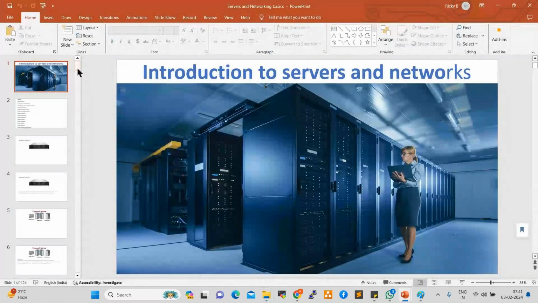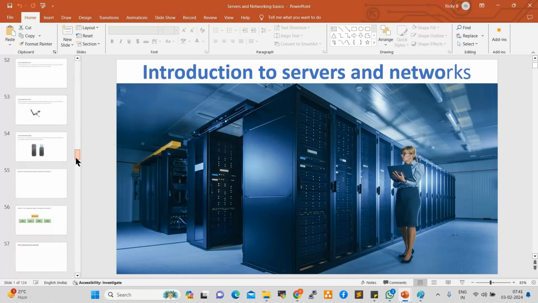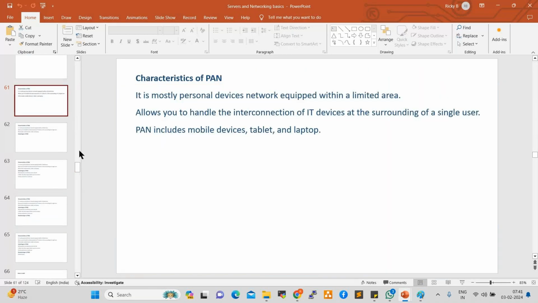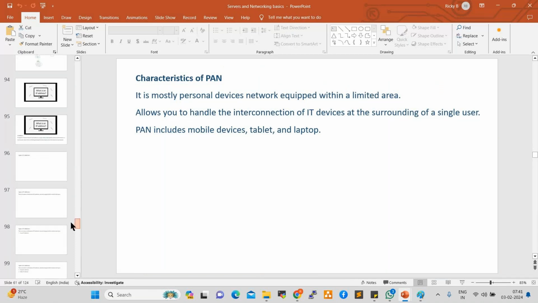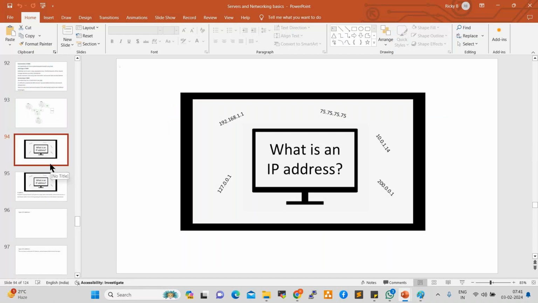Okay. So in networking concepts, we discussed IP addresses, subnet mask, gateways, right? What is an IP address?